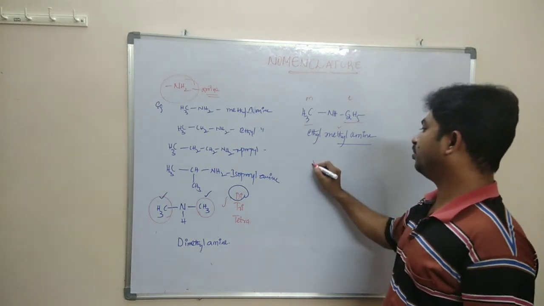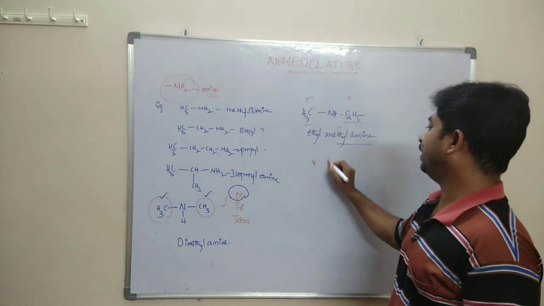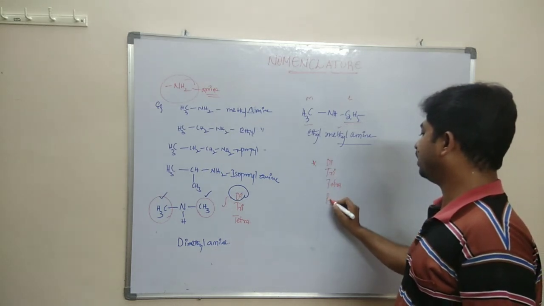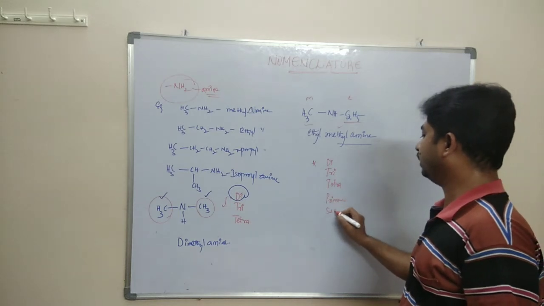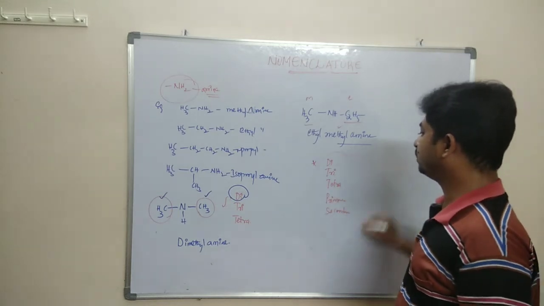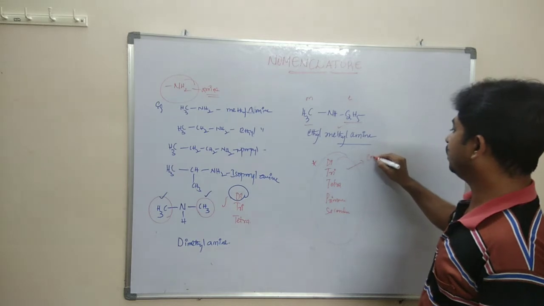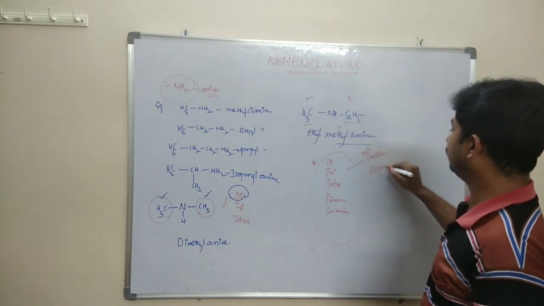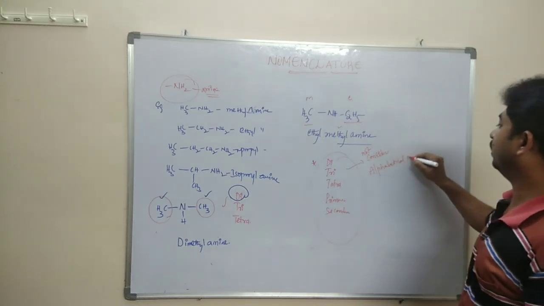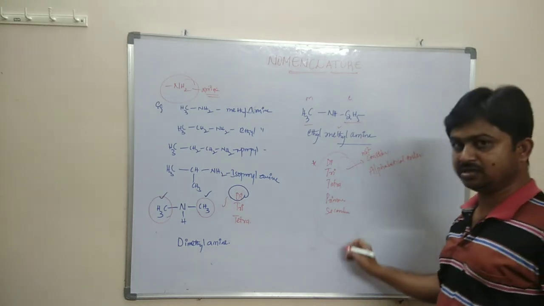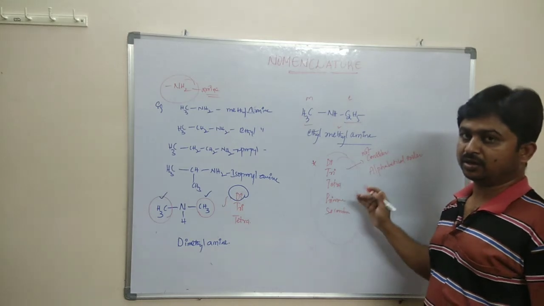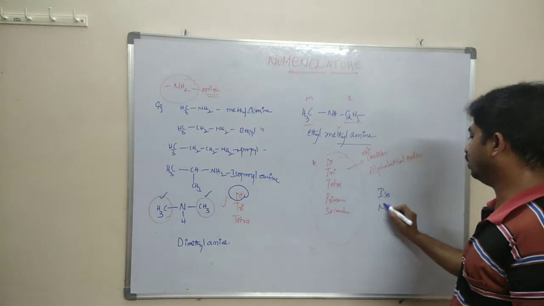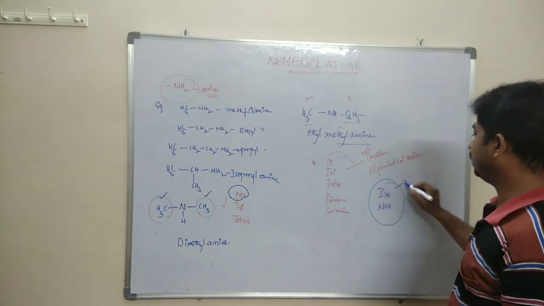At the same time, you can remember one more thing: di, tri, tetra, and primary, secondary. For these words we cannot consider the alphabetical order in the nomenclature. But the exception is iso and neo. For these we can consider the alphabetical order.